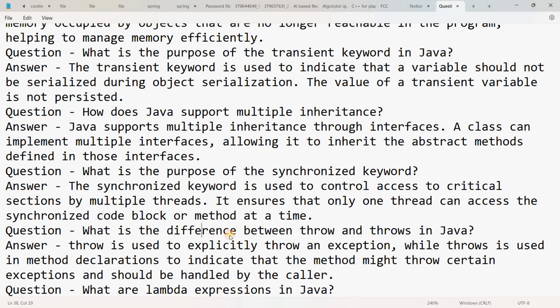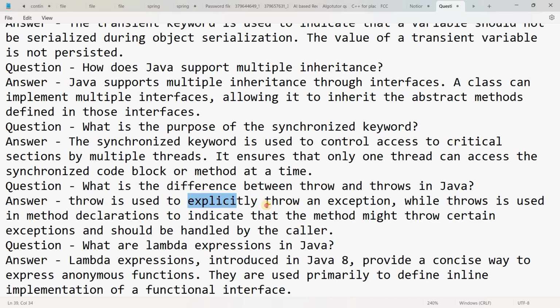What is the difference between throw and throws in Java? Throw is used to explicitly throw an exception, while throws is used in method declaration to indicate that the method might throw certain exceptions and should be handled by the caller.